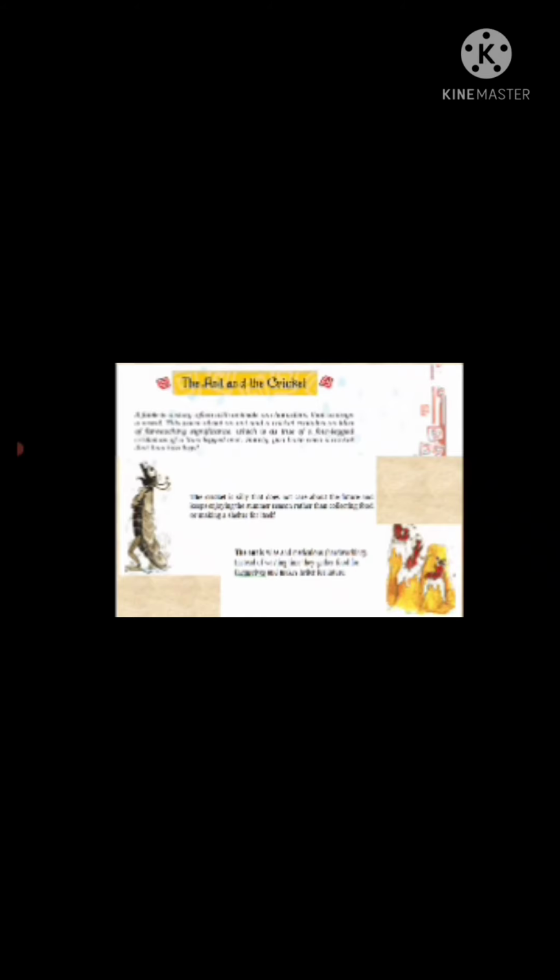Okay, so now here comes the poem. "A silly young cricket accustomed to sing." Here is a description of the cricket. What adjective is used for cricket? Silly, young. So this silly young cricket is accustomed to sing. That means he is used to singing, he has a habit of singing.